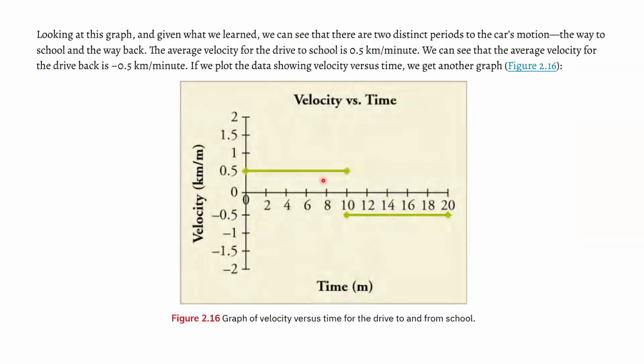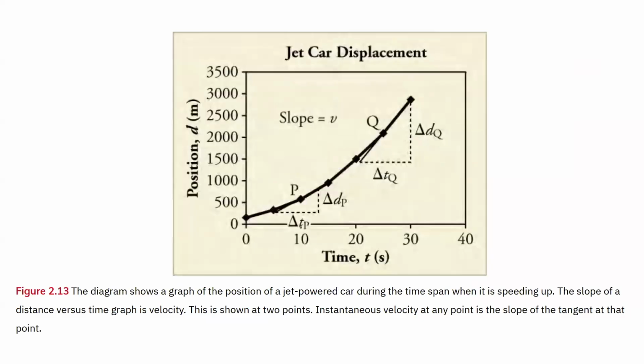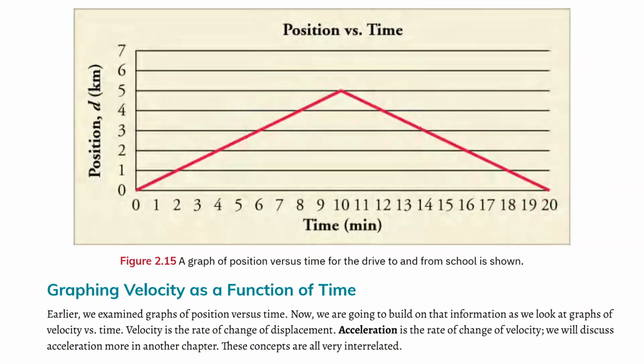So here we're graphing velocity versus time. So it's no longer position. Time is still on the x-axis, but velocity is on the y-axis, the vertical axis. What they're showing here is again that drive to and from school. As it shows here, 20 minutes in total. Same thing for this one, 20 minutes in total.